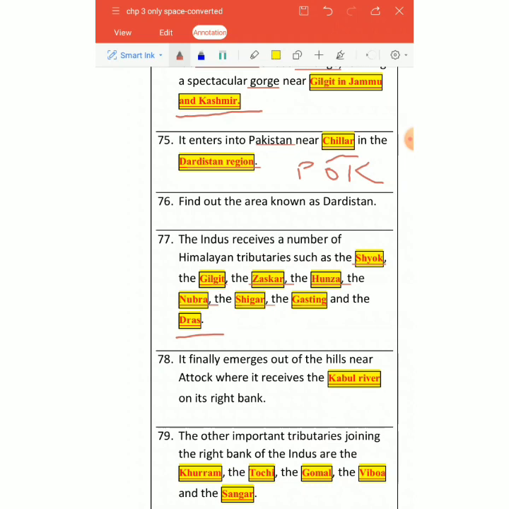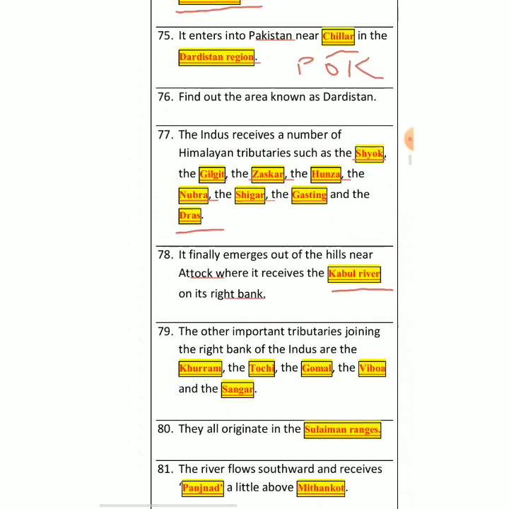Then finally it emerges over the hill near Attock, which is again in Pakistan, and then it meets a river called the Kabul River from its right bank. So that's it. Then we have other important tributaries which also join the Indus from the right bank. We have to consider which are the right bank tributaries and which are the left bank tributaries. So we have to think about the right bank tributaries, right?